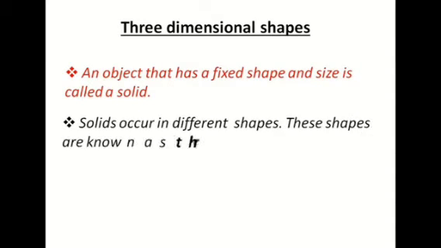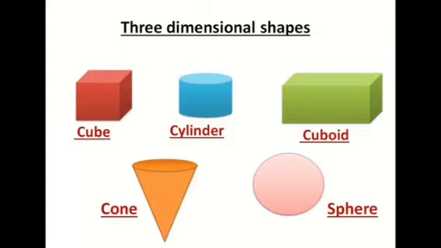So two important points I told right now. An object that has a fixed shape and size is called a solid, and these solids occur in different shapes, and those shapes are known as three-dimensional figures or shapes. Here you can see various types of three-dimensional shapes. This is a cube, this is a cylinder, this is a cuboid, this is a cone, and this is a sphere.